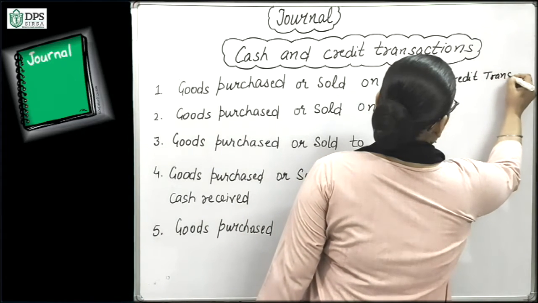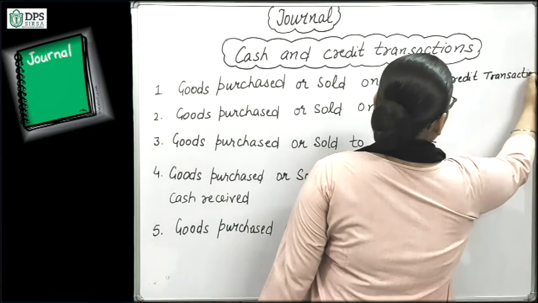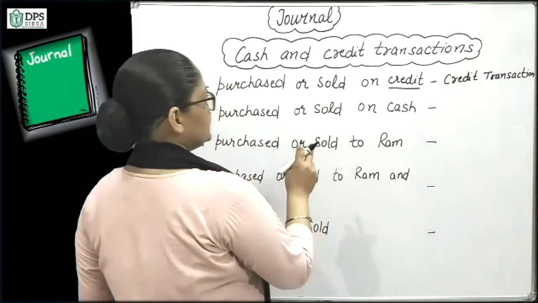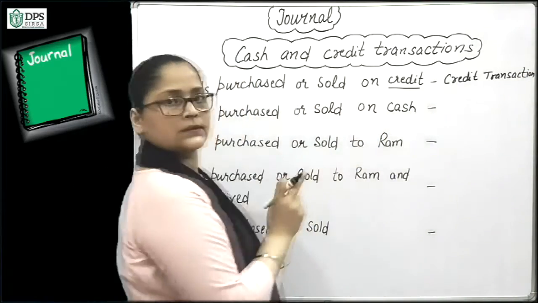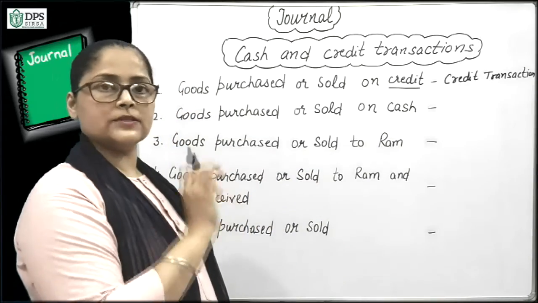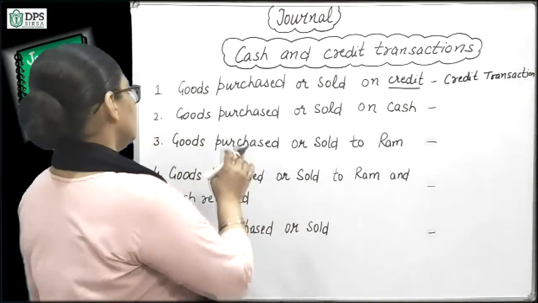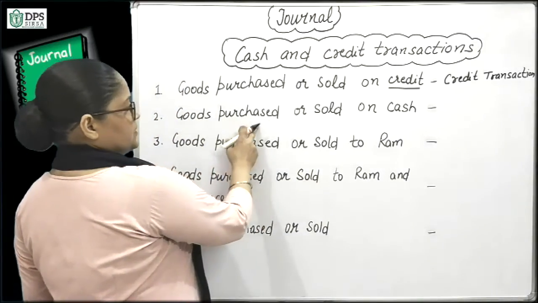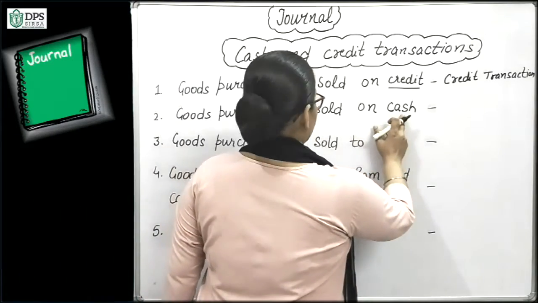That means goods are purchased or sold on credit. Next is goods purchased or sold on cash.